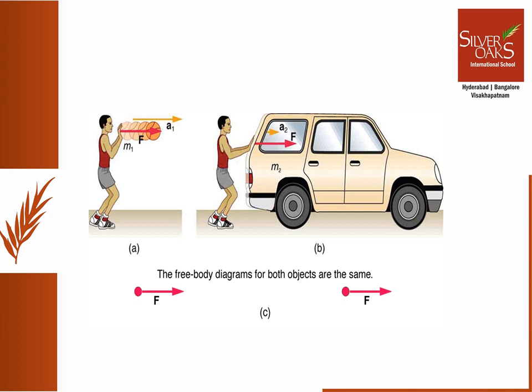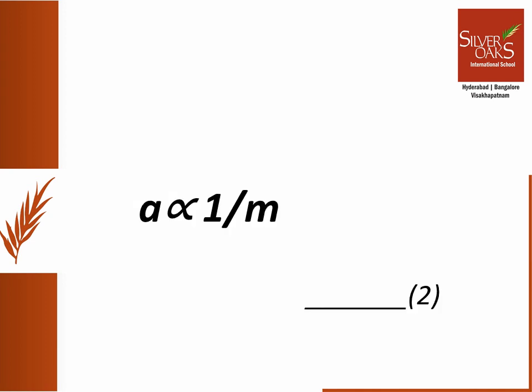From this, we can infer that acceleration of an object not only depends on the net external force but also on the mass of the object. So from this, we can write that acceleration is inversely proportional to the mass of an object. The more the mass of an object, the less its acceleration will be, and vice versa. Let this be equation 2.